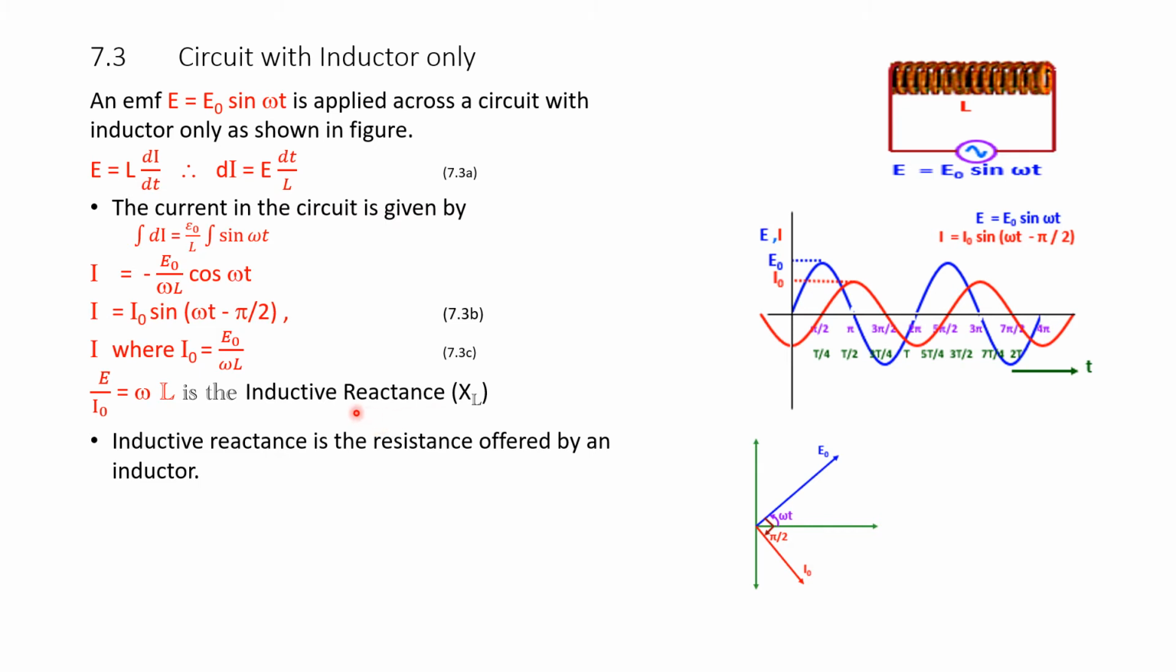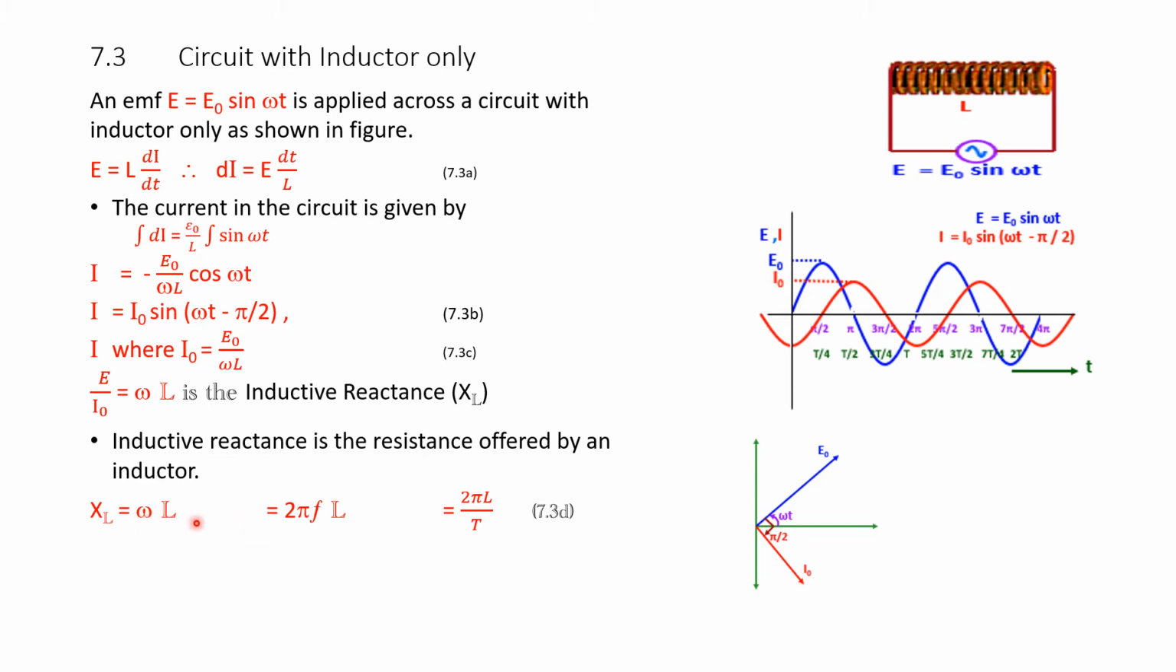Hence, we define inductive reactance as the resistance offered by an inductor. That is, the inductor is opposing the flow of current and it is resisting the change of current. Again we will write, to define omega L: XL is equal to omega L, and omega is nothing but 2 pi f. Omega is the angular frequency, L is the inductance, XL is the reactance, and 2 pi f is the frequency.